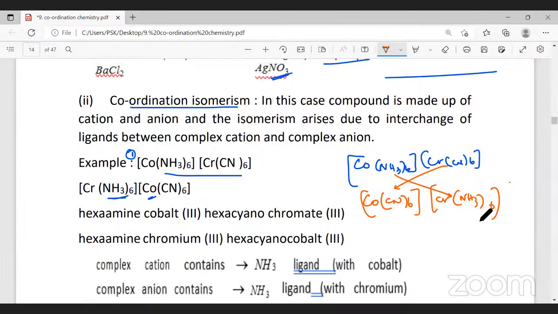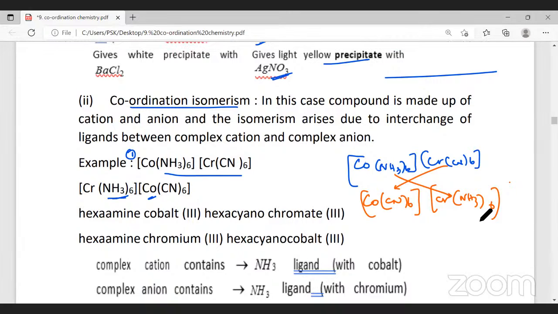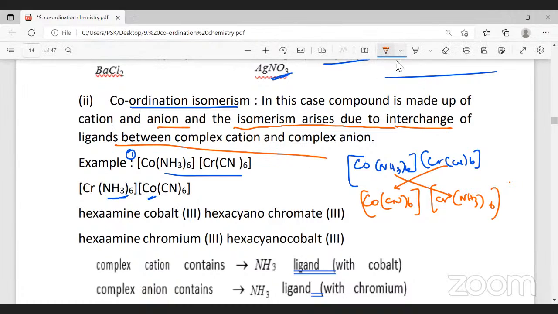Now, what is the definition of coordination isomerism? In this case, the compound is made of cation and anion. So always in coordination isomerism, both the ions will be complexes. The isomerism arises due to interchange of ligands between the complex cation and complex anion.